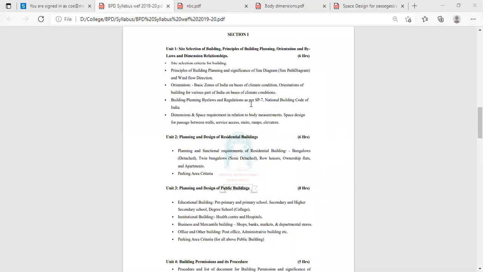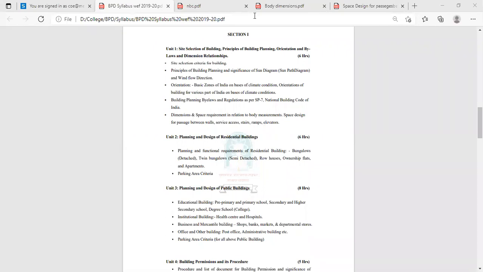In today's lecture, we are going to discuss the dimensions and space requirements in relation to body measurements. After that, space design for passage between walls, service access, stairs, ramps, and elevators. So firstly, we will discuss the dimensions and space requirements.